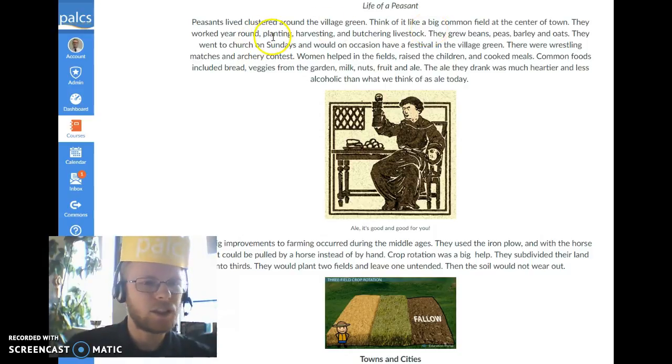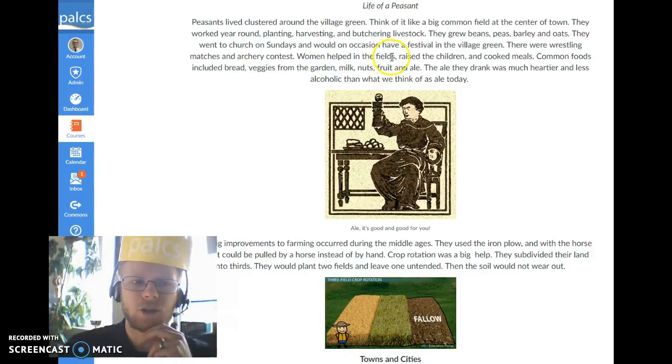The peasants worked year-round, planting, harvesting, and butchering livestock, maybe shearing sheep. They grew beans, peas, barley, and oats. They went to church on Sundays and would on occasion have a festival in the village green. There were wrestling matches and archery contests were popular.